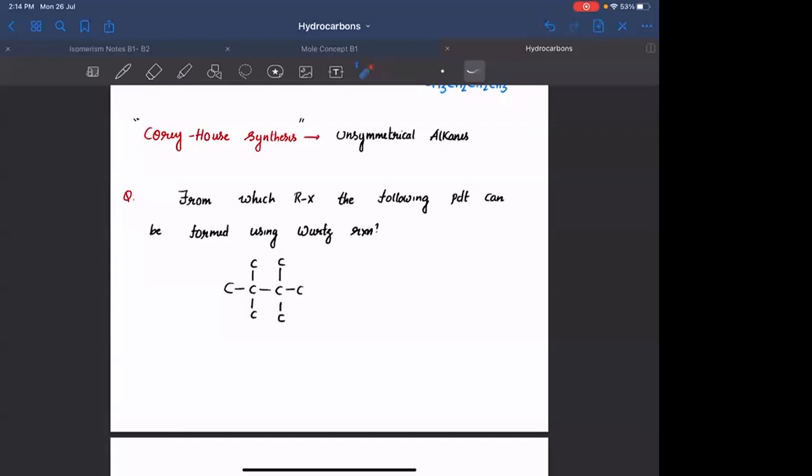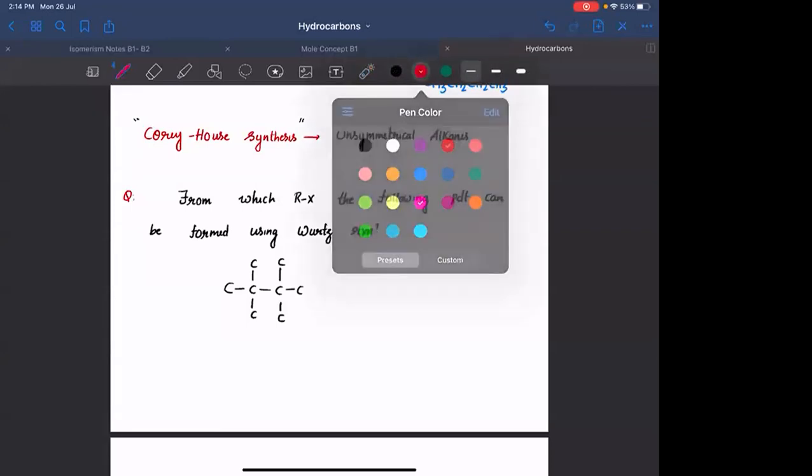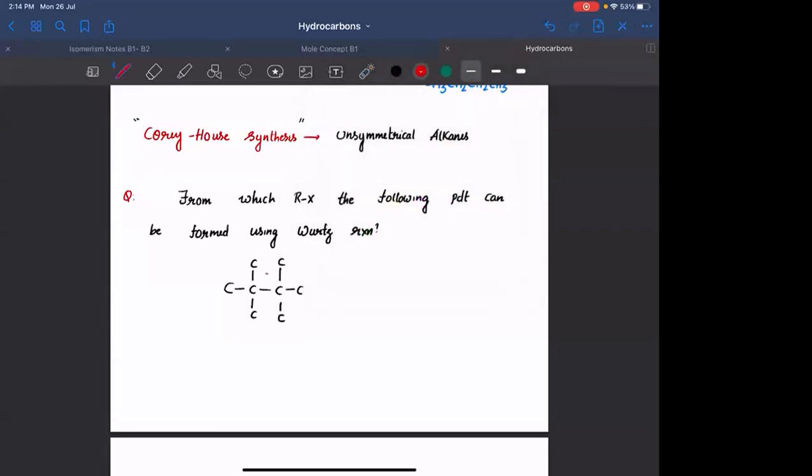Usually, the alkane given in the question will definitely be symmetrical, because Wurtz reaction is used only for symmetrical alkanes. So break that alkane where there is symmetry, and put the halogen there. You can use this particular alkyl halide, which is 2-chloro-2-methyl propane. Okay.